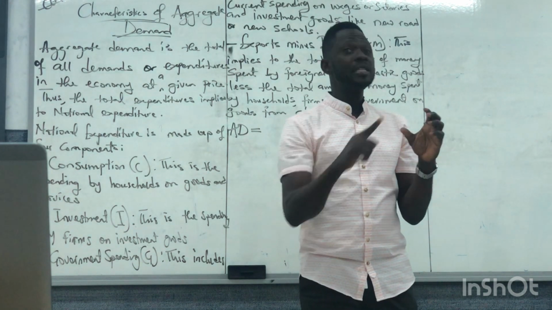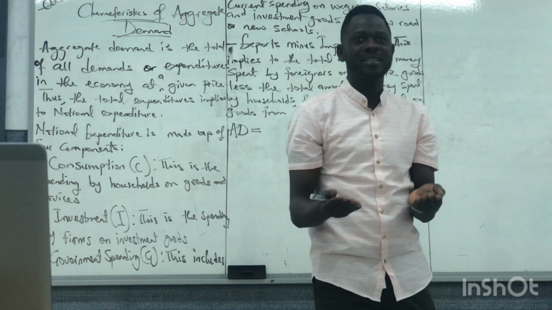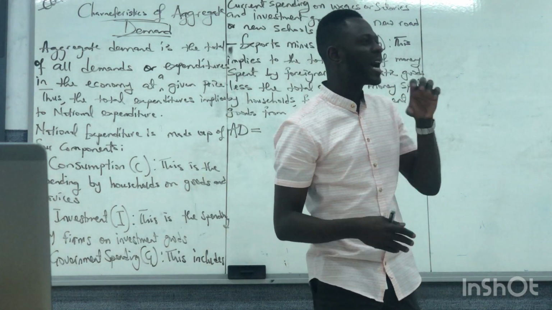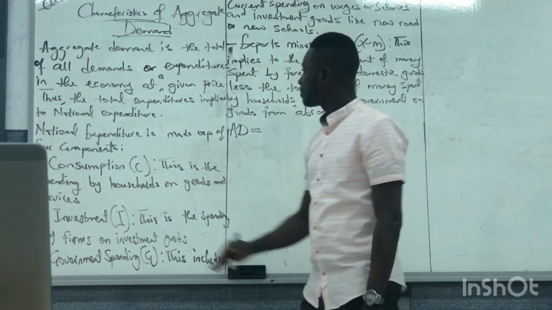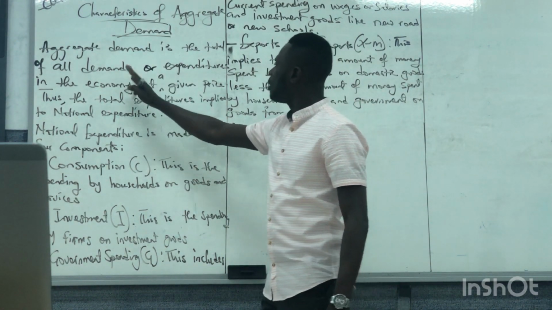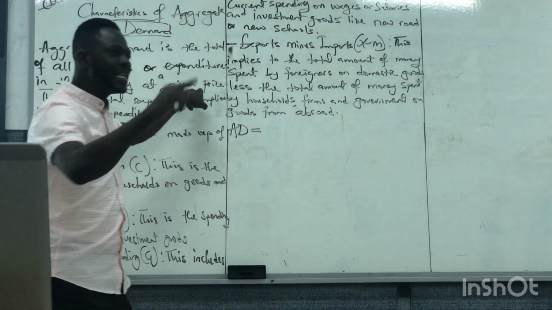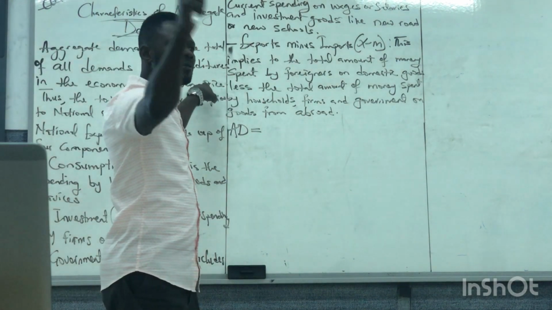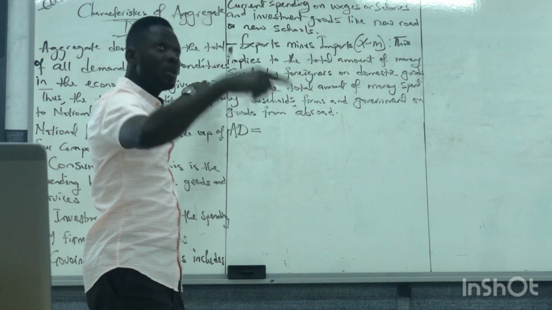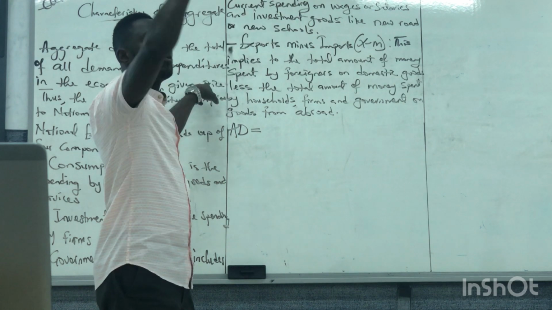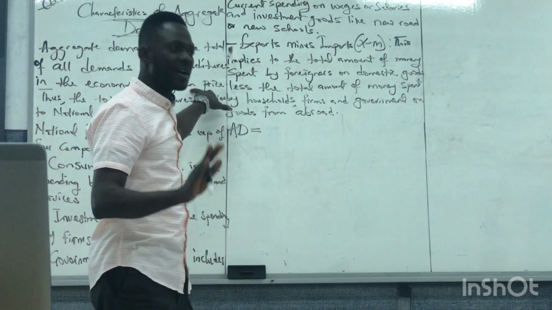Do you get the point here? The total demand in the economy. That means the total spending in the economy. That is aggregate demand. Do you get the point, please? Great. So, aggregate demand is the total of all demands or expenditure in the economy at a given price. We call it aggregate demand because it measures the total of all what I consumed, what you consumed, what the firms have consumed, what the government has consumed in the economy. That's why we call it aggregate demand.